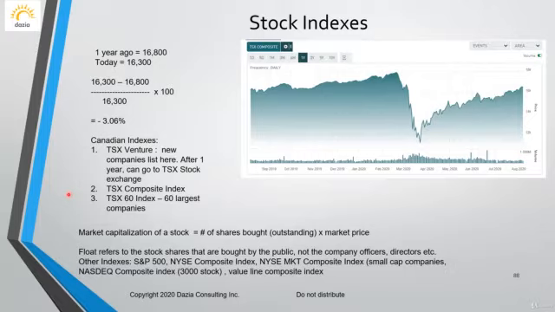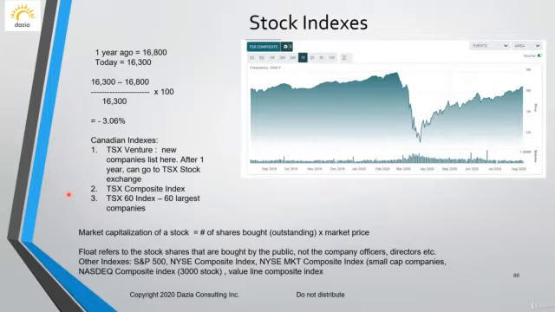The number of shares bought by investors, which includes individuals like you and me, as well as large corporations which buy the shares, that number is multiplied by the market price. When you multiply those two together, you will get the market capitalization of the stock. So the more shares are bought, and the higher the price goes, the more the market cap of the company goes up.